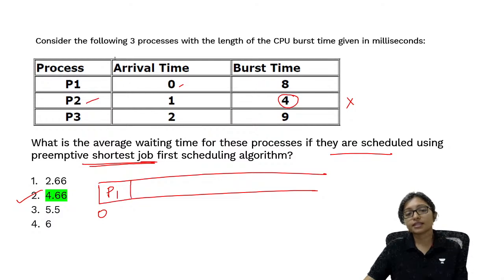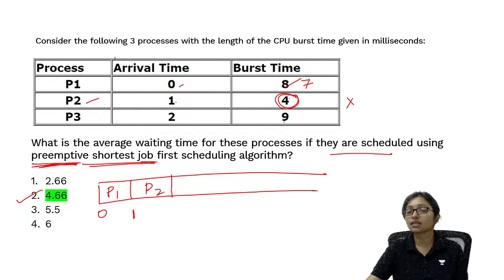That's why P1 will get the chance. So P1 will get the chance and P1 will execute till 1 because it is the preemptive one. Preemptive means every millisecond it will check. So as it is preemptive, it will be till 1. After that, here it will be remaining 7. Now P2 will get the chance. P2 arrived now and P2 is 4. So P2 will complete its task because others are all greater than P2. So P2 will be till 5.